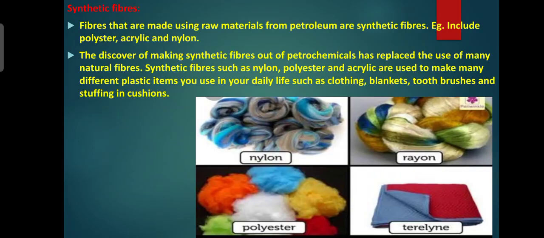Semi-synthetic fiber. Semi-synthetic fiber is derived from naturally occurring fiber through a chemical process. The naturally occurring fiber is harvested, broken down and then reconstructed. This is usually done using cellulose. Cellulose is a component that is abundant in plants. Cellulose extracted from the plant is made soluble and then spun into fiber.